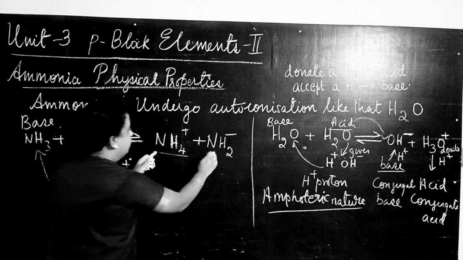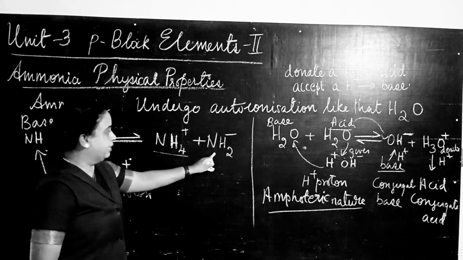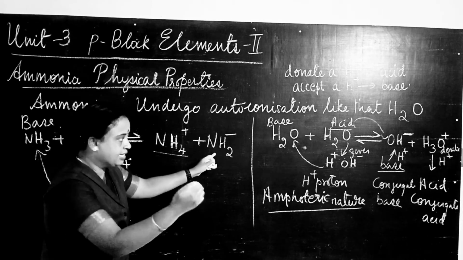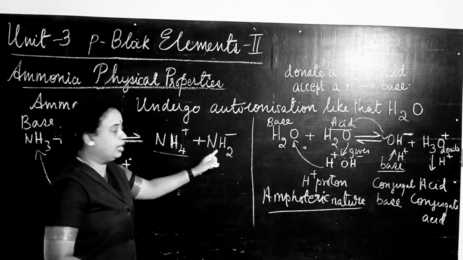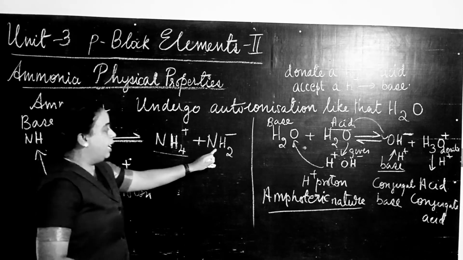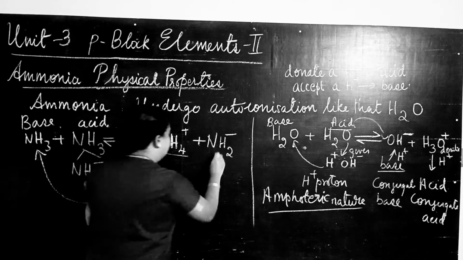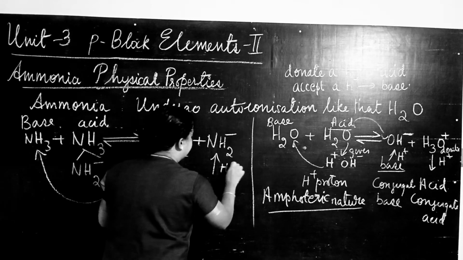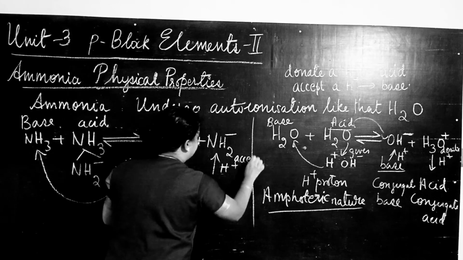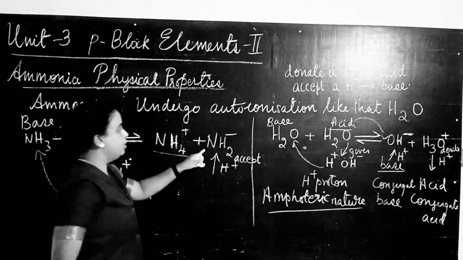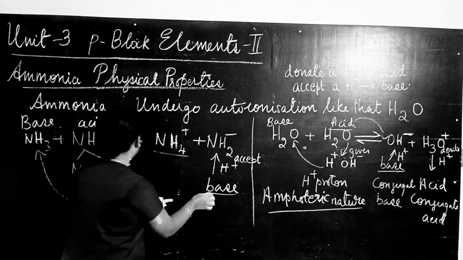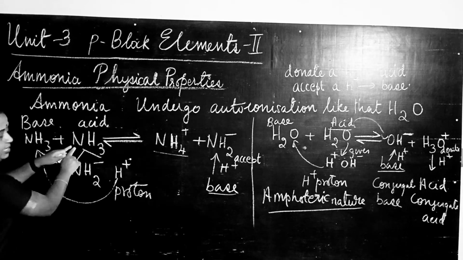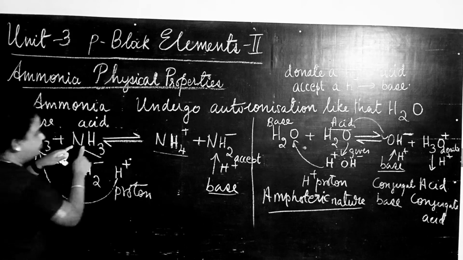Now this NH2 minus can accept a proton again, H plus ion, and become ammonia. So NH2 minus becomes a base. This base is formed from this acid, right?